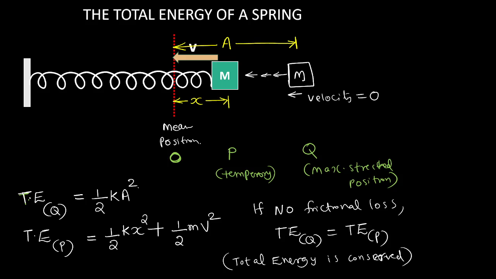Conserved means at the extreme position it will have a total energy, and at an intermediate position it will have the same total energy. Whichever place you select, everywhere the total energy remains the same if there is no friction in the spring. So the total energy is given by the potential energy plus kinetic energy, and it will be conserved.